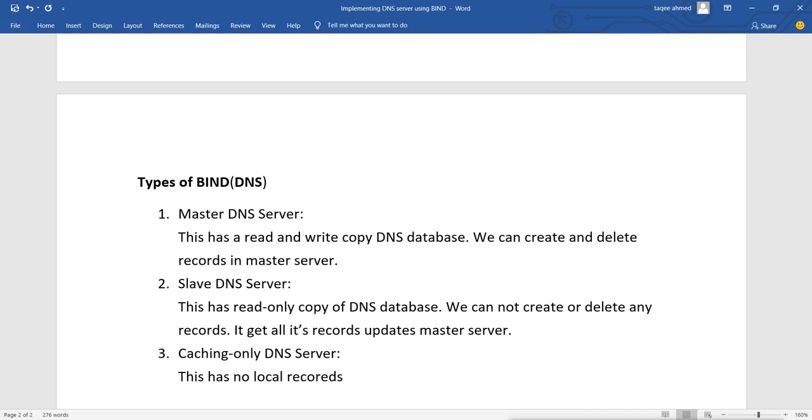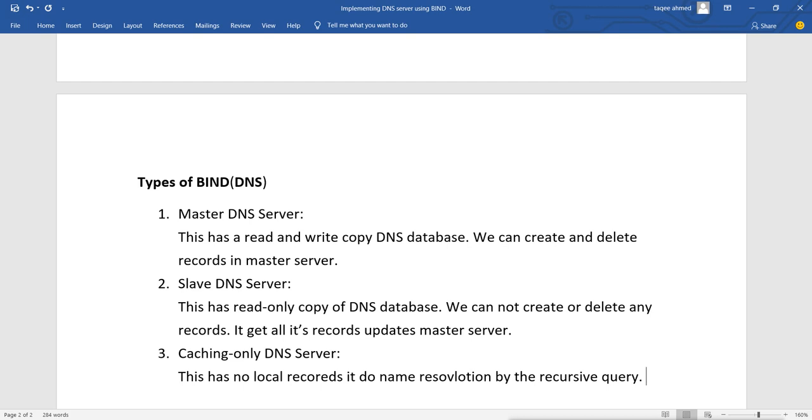It does all the name resolutions based on the recursive query. So it does not have any records. It only uses recursive query to do the name resolution.